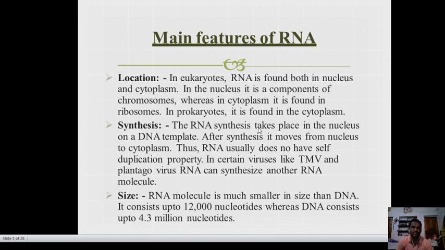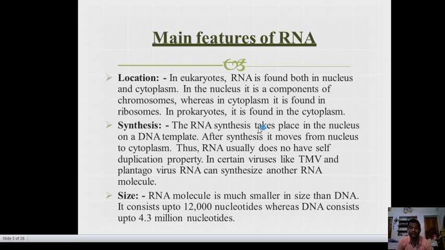Main features of RNA. Location: in eukaryotes, RNA is found both in the nucleus as well as in the cytoplasm, whereas in the cytoplasm it is found in the ribosome. In prokaryotes it is found in the cytoplasm. Synthesis: RNA synthesis takes place in the nucleus on a DNA template. After synthesis, it moves from the nucleus to the cytoplasm. Thus, RNA usually does not have the self-duplication property. In certain viruses like TMV and lentivirus, RNA can synthesize another RNA molecule.